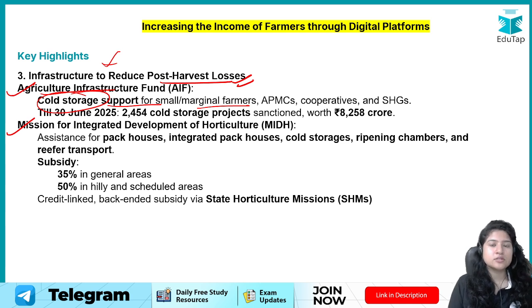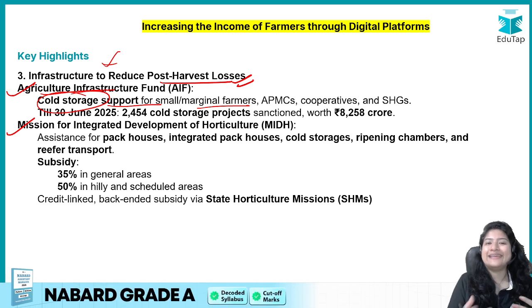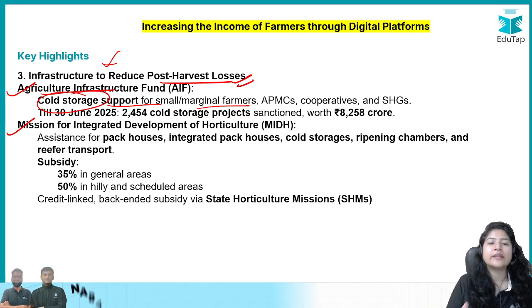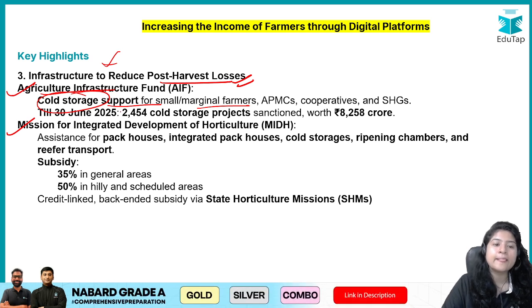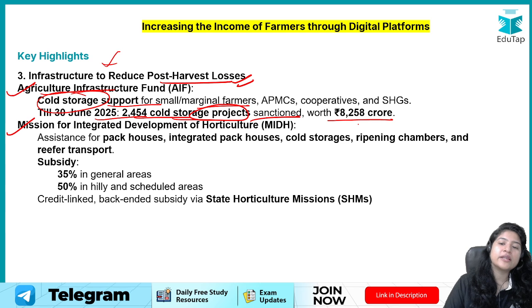Similarly, to create such storage units so that whatever the farmer is producing, he is not in an emergency to sell it as soon as possible because of the perishability, that is the degrading of the products. If they have better cold storage support, then they could sell it in the market at the right time when they are getting a better price. Okay, till June 2454 cold storage projects have been sanctioned by the government, worth 8258 crore.